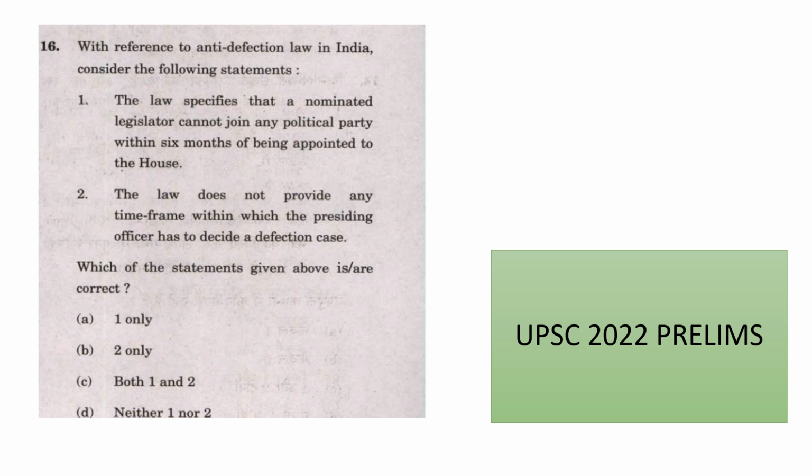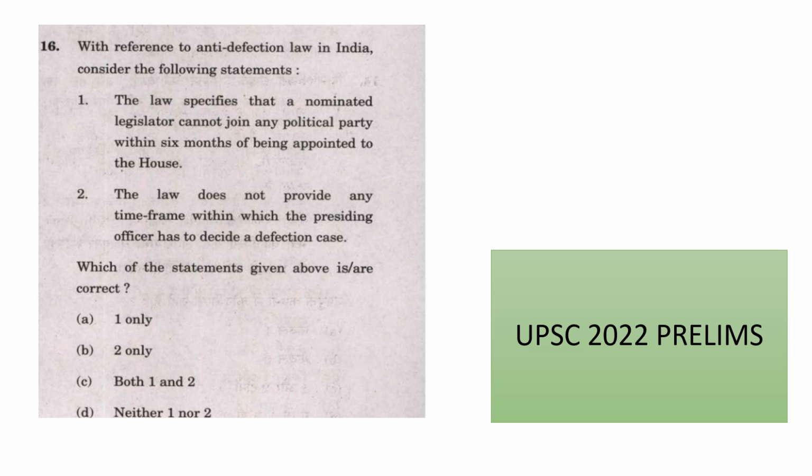Similarly, if a person votes or abstains from voting, that also comes under defection. Now, coming to the case of independent members and nominated members. If independent members join a political party at any time, it comes under the defection case. What about nominated members? Nominated members can join any political party within 6 months, but if he joins after 6 months, it comes under disqualification.